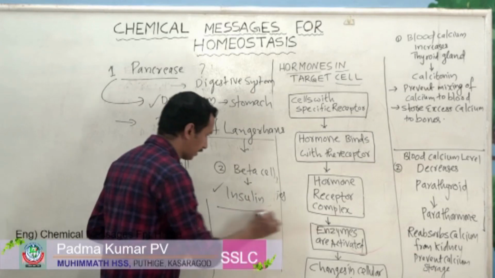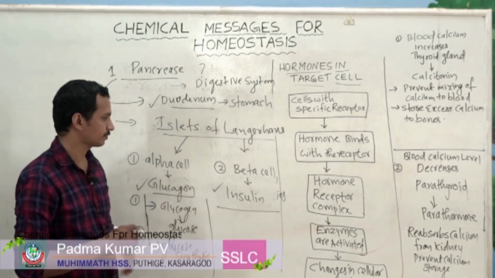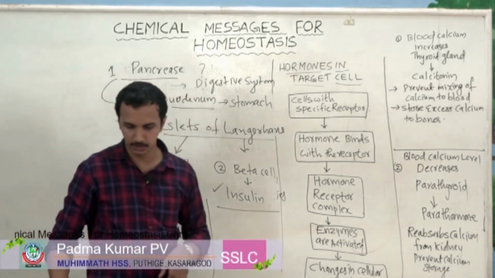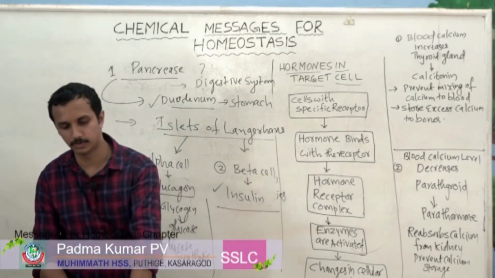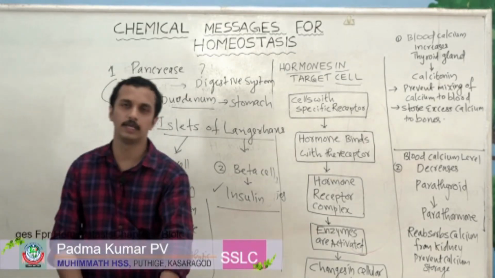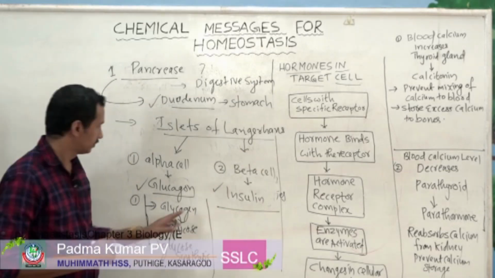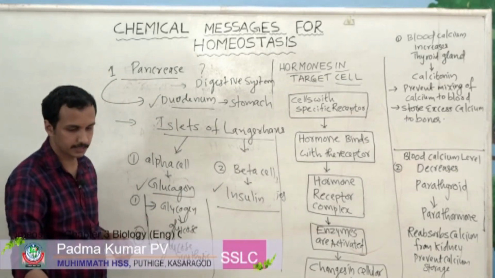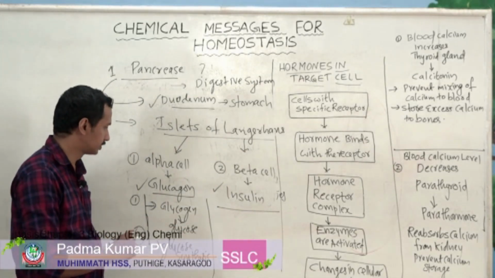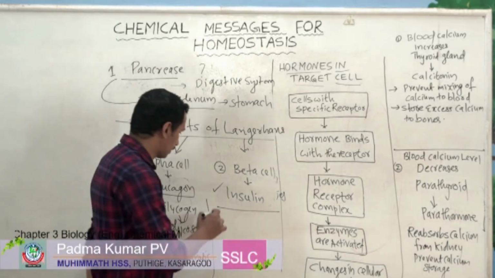Now there is another cell. It is called insulin, isn't it? So there are different types of cells. The first one is alpha cell and the second one is beta cell, which produces insulin. So what is the function performed by insulin?